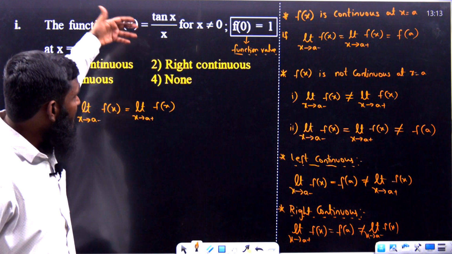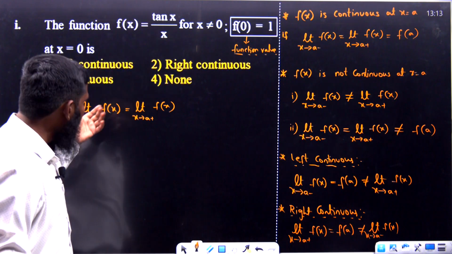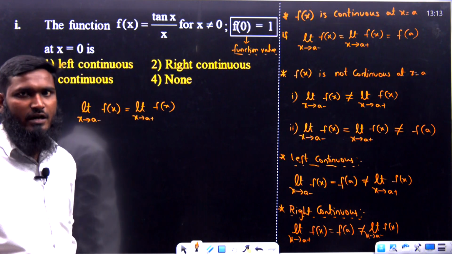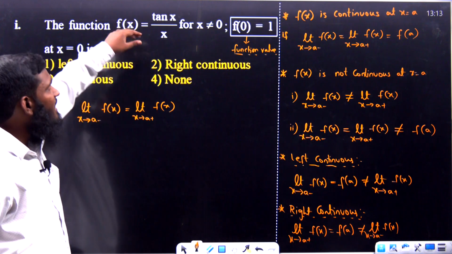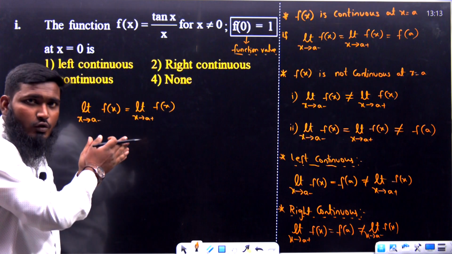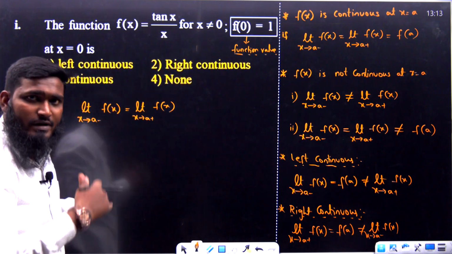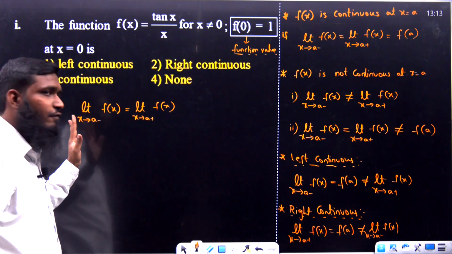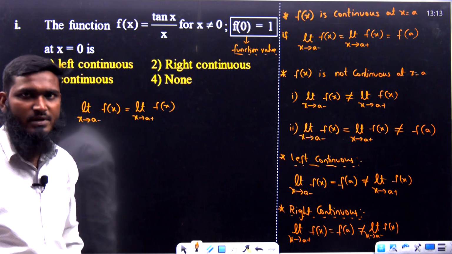If you have any conditions in the question, then we go with the LHL value and RHL value. Understood the point? If you have conditions, depending upon that condition we have to take the value, then you have to find out the LHL value and RHL value compulsorily.